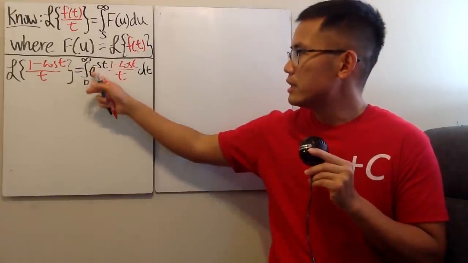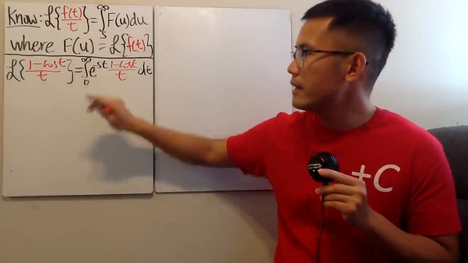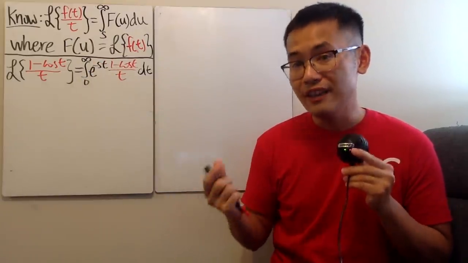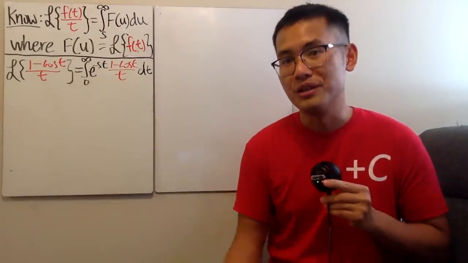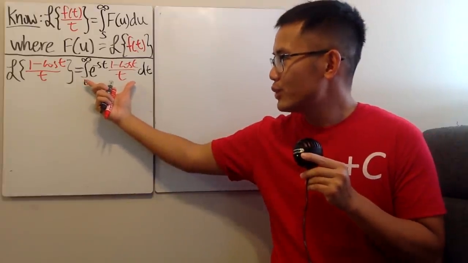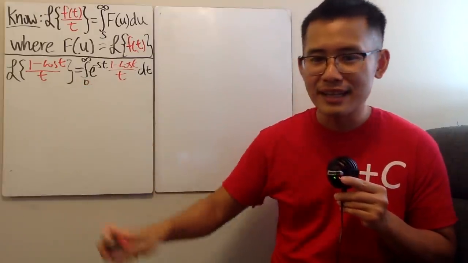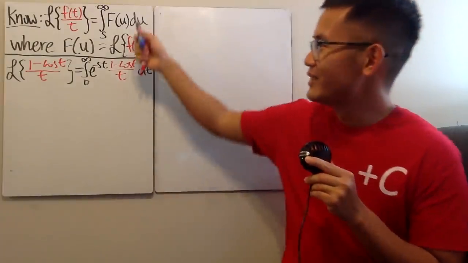If we can figure this out, just an expression in the s world, that would be so nice, isn't it? Because, you see, just go ahead and let s equal to 0 right here, then that will be 1, and we will get that integral that we want. In fact, you can plug in a lot more s values to end up with some really cool integrals. That's the idea. But the problem is that I don't think you want to do it from scratch right here. Don't be like that guy in the video I mentioned earlier. So this is how you are going to do it right here, right?